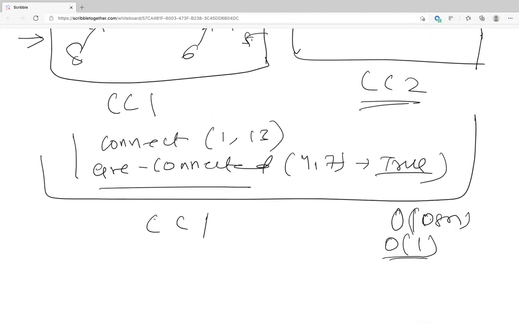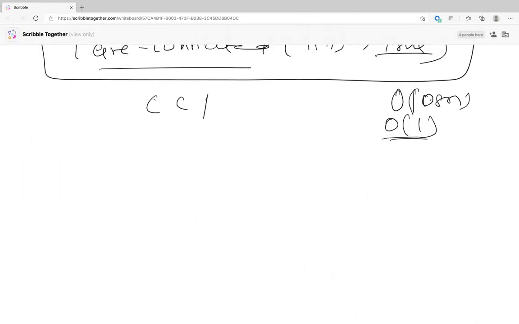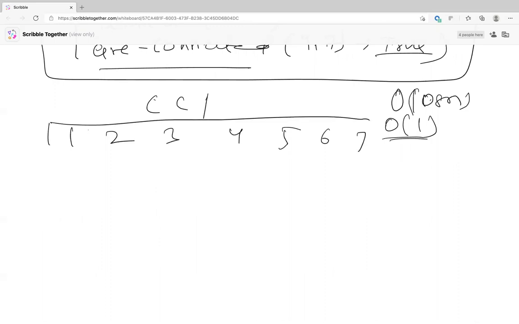No. So union find, basically you have two operations, right? Union and find. And the best example is, I mean, you can draw it pictorially if you want. So let's say you have 1, 2, 3, 4, 5, 6, and 7. Let's say these are the IDs of the people. And they all are single clusters, right? These are all single components. Like one is not connected to anyone, two is not connected to anyone. So these are like isolated islands. Is it clear?